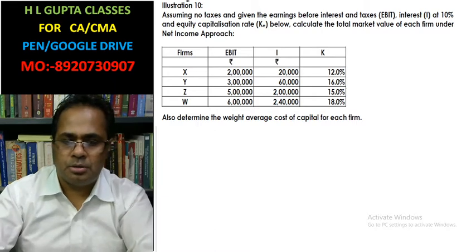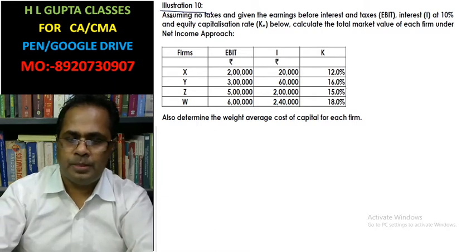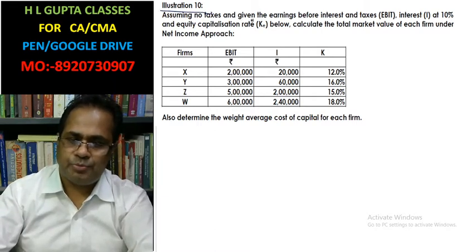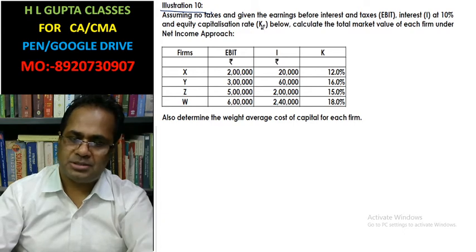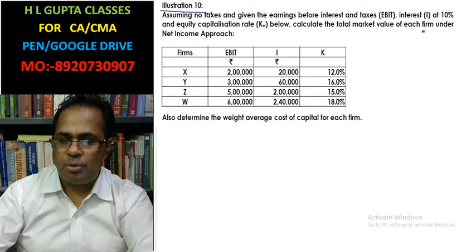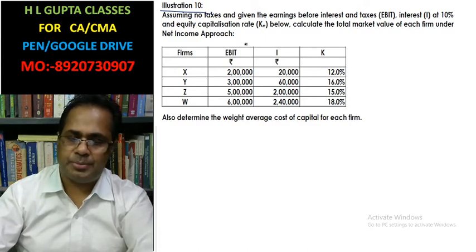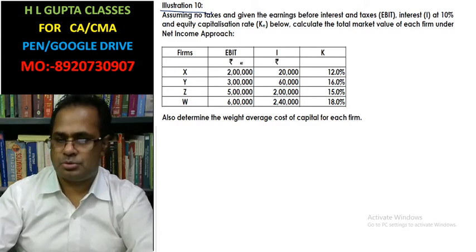Look at it. Assume no taxes for the given earning before interest and tax. Interest 10%. Equity capitalization rate is below. Calculate the total market value of each firm under net income approach. You have to calculate net income approach.